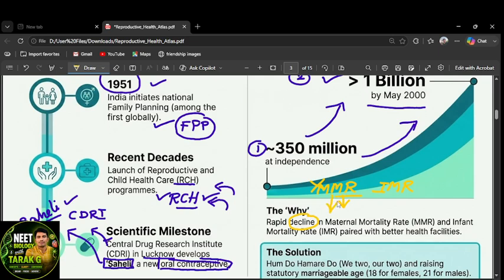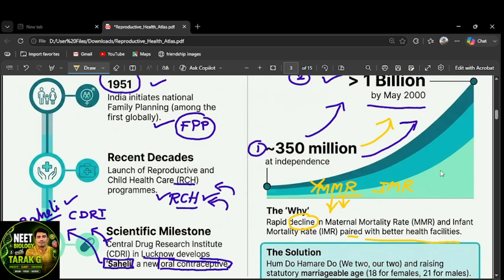It decreased, which means the number of births increased. The infant mortality rate also rapidly decreased because of that. Why did it decrease so rapidly? Because of the better health facilities provided by the Indian government.